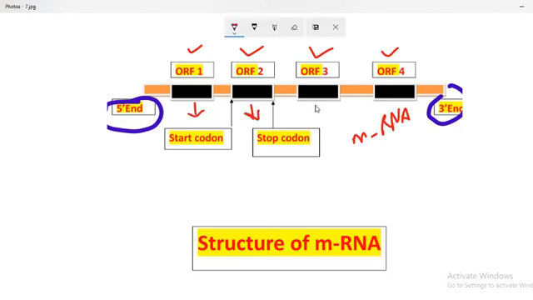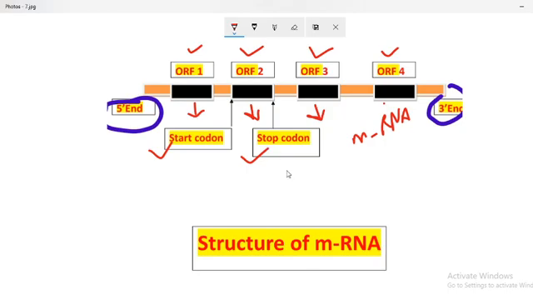Each open reading frame has specific features, that is the start codons and stop codons, so a single mRNA produces different types of proteins. This is called polycistronic, whereas in eukaryotic systems, a single mRNA gives a single type of protein, called monocistronic.